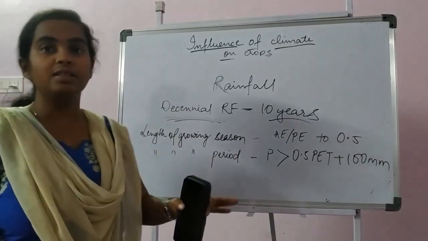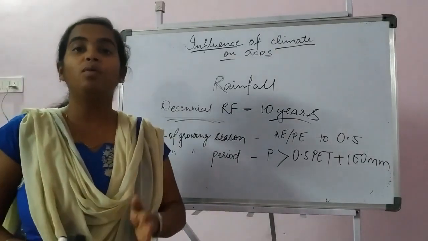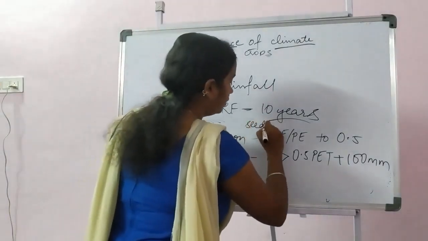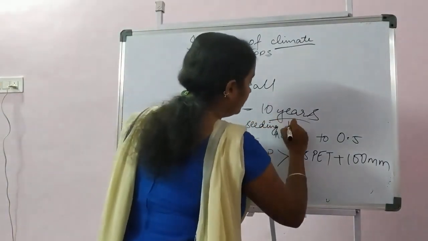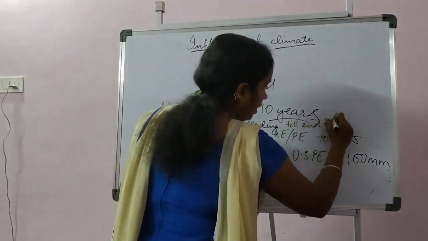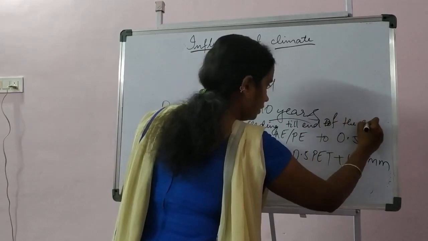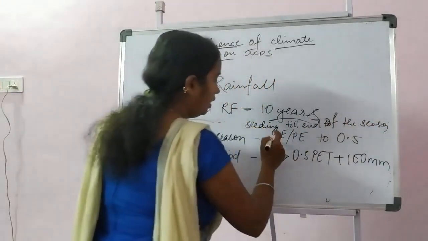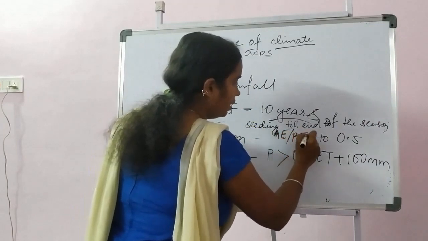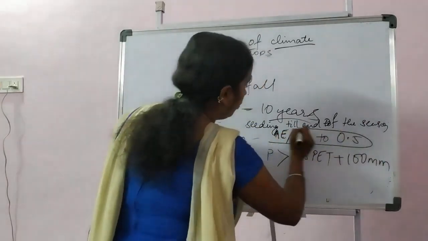Length of growing season means the amount of rainfall we get from seeding till the end of the season, where the ratio of actual evapotranspiration to potential evaporation drops down to 0.5.